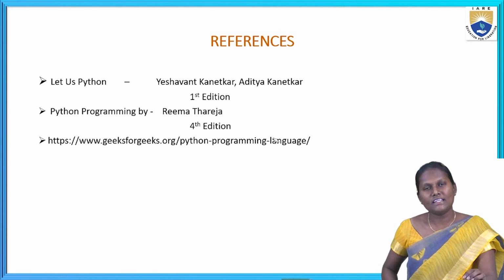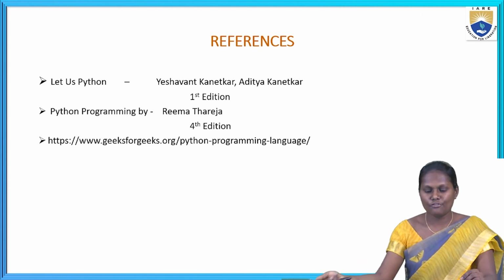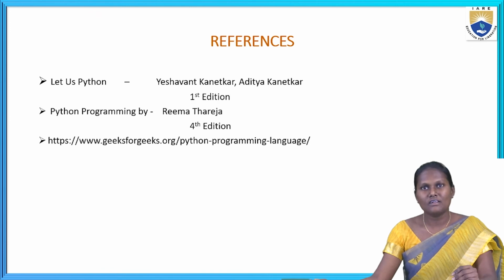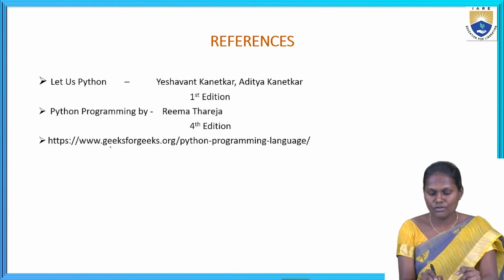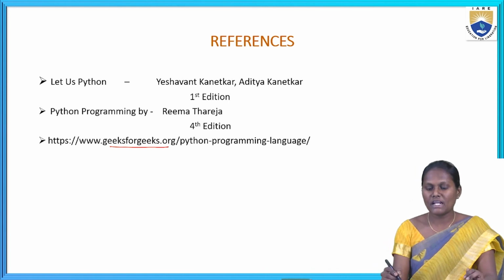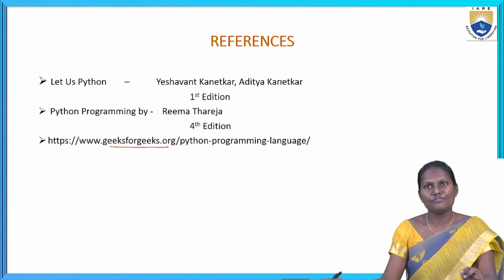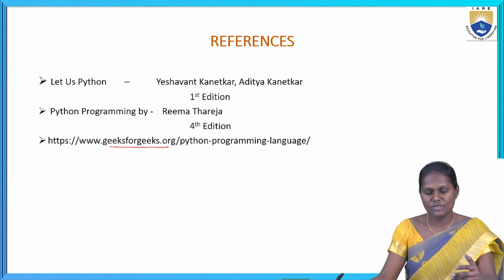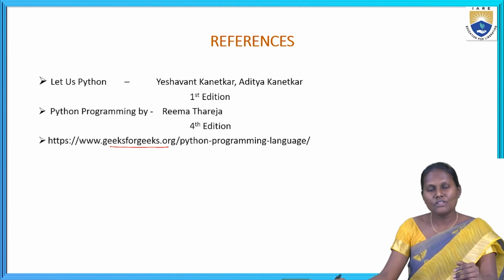And I had taken this from Geeks for Geeks, and also from the Let Us Python book, first edition, by Yashavant Kanetkar as well as Aditya Kanetkar. They are the authors of this book. And Python Programming by Reema Thareja. Also, these Python programs I collected from IDLE as well as Geeks for Geeks.